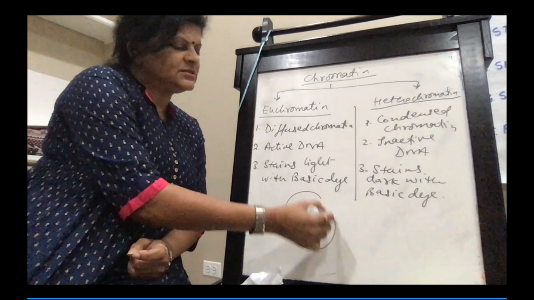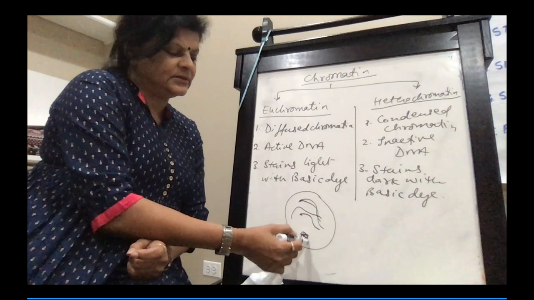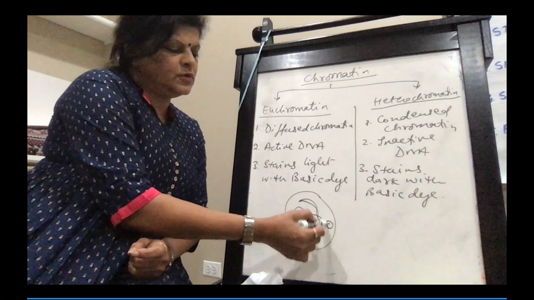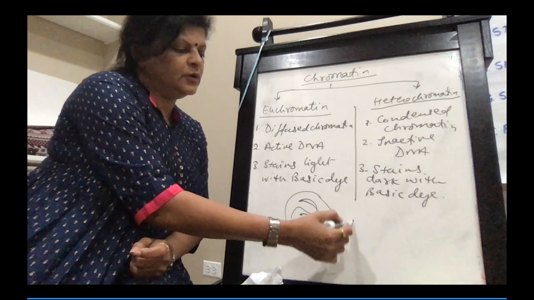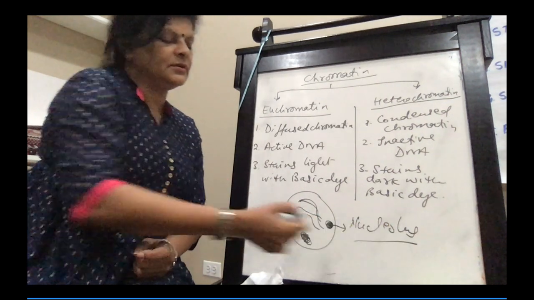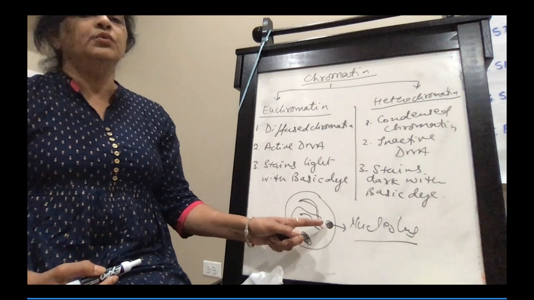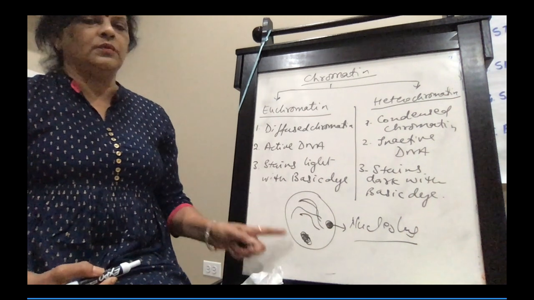If this is the cell and this is heterochromatin like this, the nucleus is also there, and this is the nucleolus. So the heterochromatin can be mistaken for a nucleolus in a nucleus.